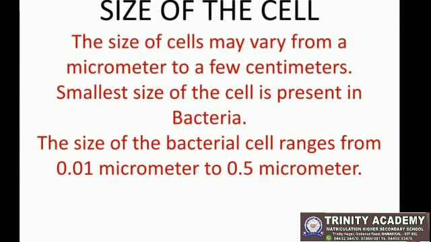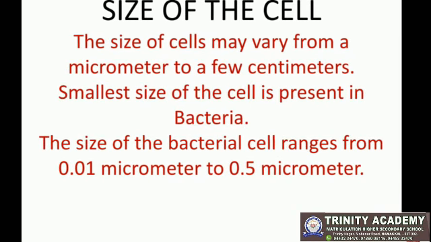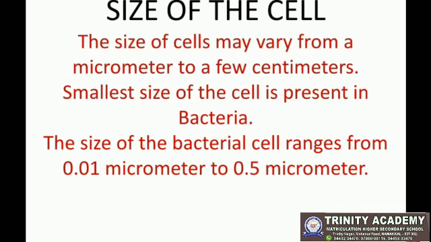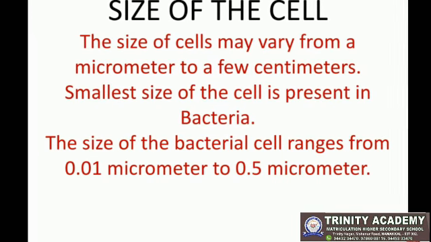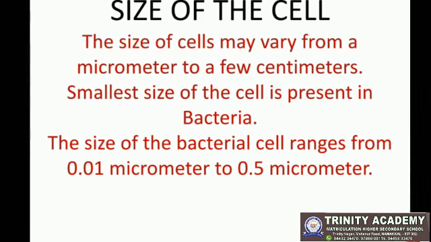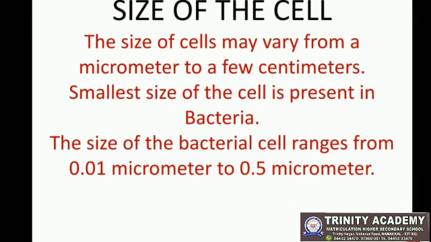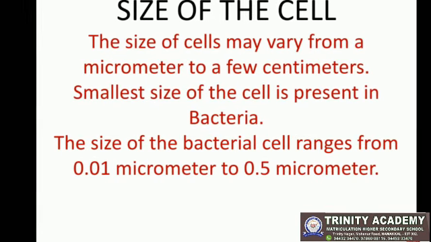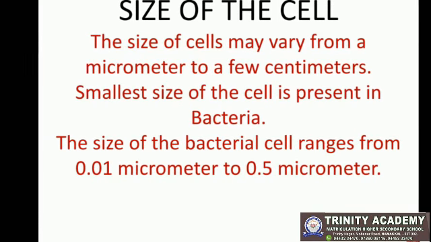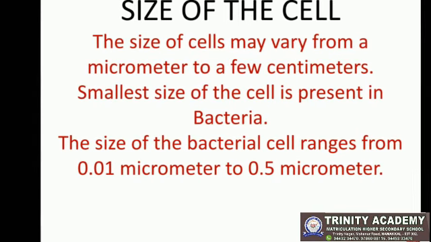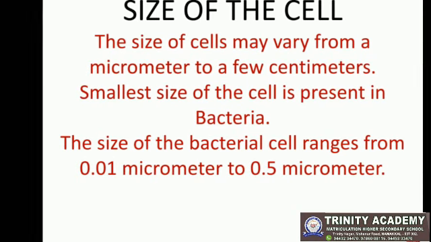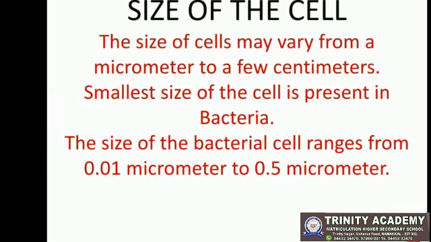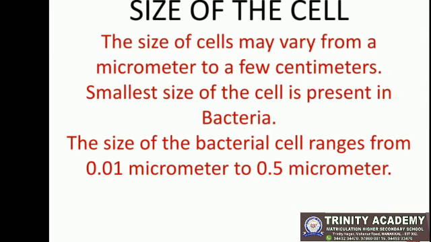The size of the bacterial cell ranges from 0.01 micrometer to 0.5 micrometer.